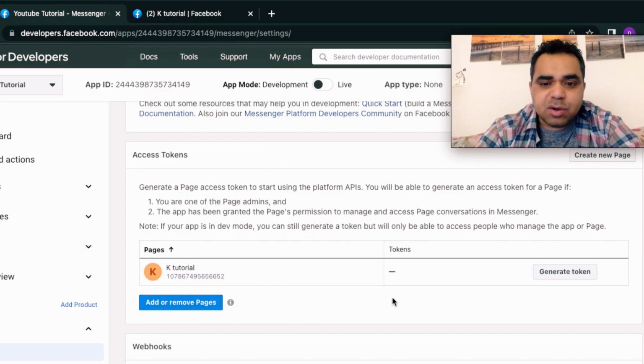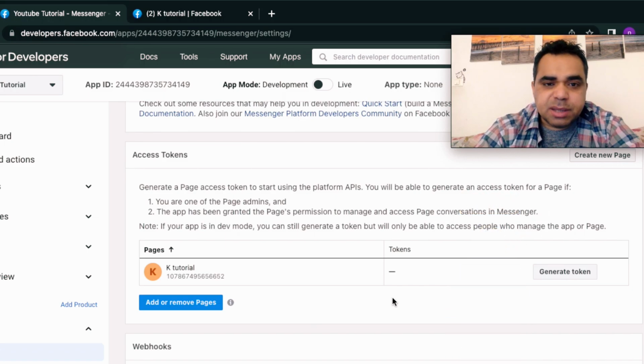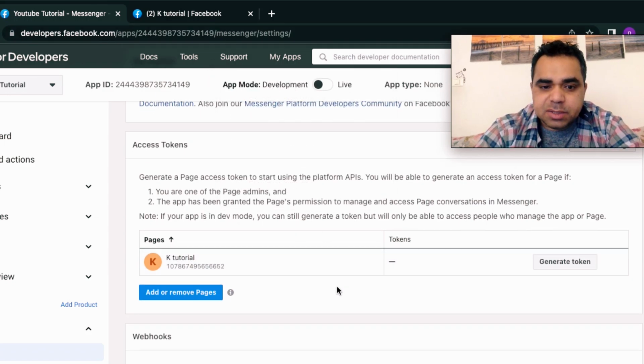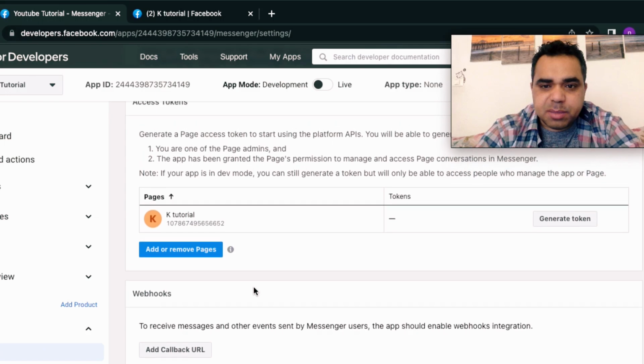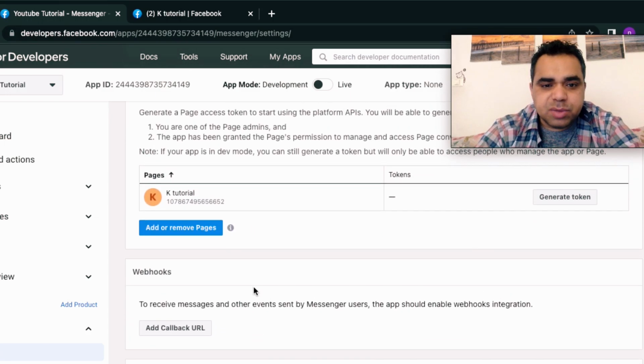A token is a combination of numbers and letters that grants any code access to some features inside my page. So by creating a token here, I can use this token to interact with the page messages. Okay, so let's scroll down. This is the webhook. We need to set up a webhook too. We're going to come back to these two fields to generate them. But let's go back.